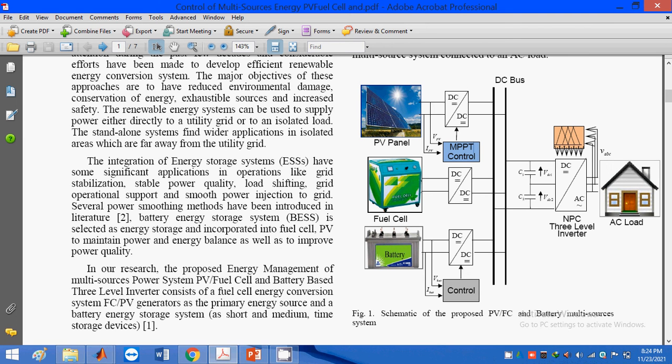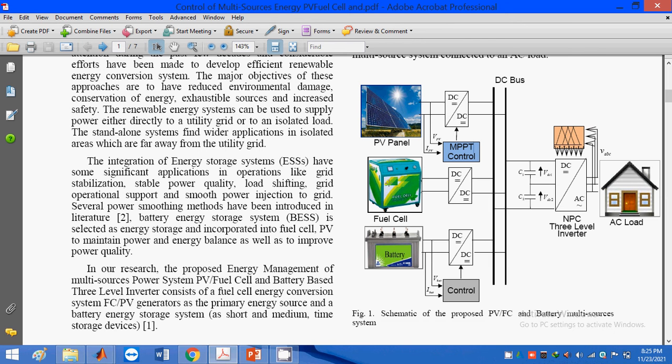You already know the PV panel is based upon the photovoltaic effect. That means light radiation or temperature is focused on the solar panel. The solar panel is able to absorb the light radiation and temperature, and from the solar panel it causes a photovoltaic effect. From the photovoltaic effect I am generating solar power. That power is in the form of DC only. So that's why I am getting DC here. But the power obtained from the PV panel is not constant. Why? Because it depends upon the light radiation and temperature, or irradiance and temperature. These two are the variable parameters for the solar panel.